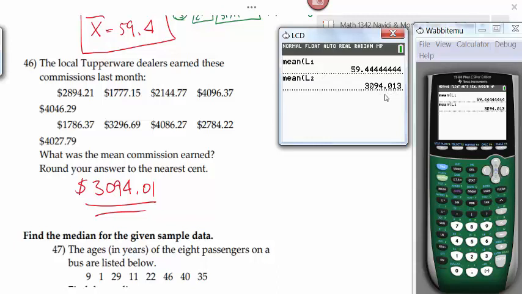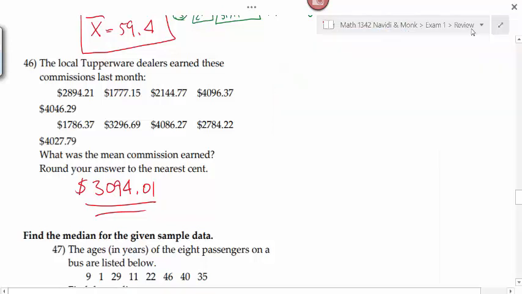It may have looked funny because that 3 was there as your answer on the calculator, but when you look at the answer at the bottom of the review, it has this as the answer. If you got something different, the first thing I would do is double check my list of data, because if you change one of those numbers, it's going to throw your answer off. That's why I said it's really important that you double check your data.